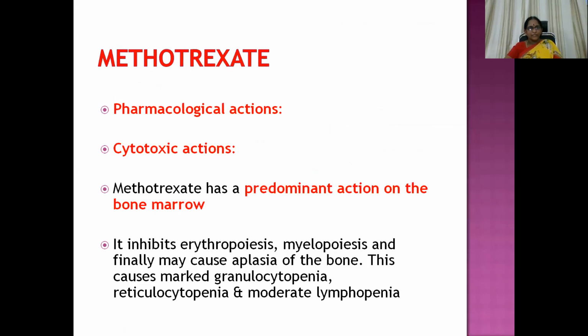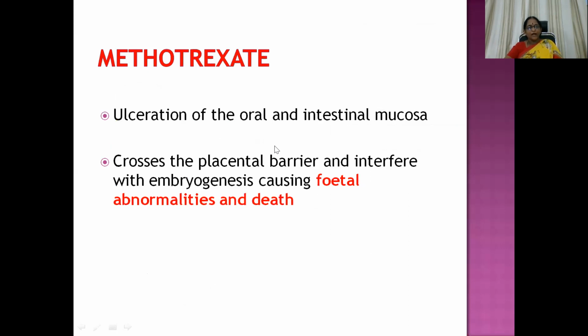Then coming to the pharmacological action, cytotoxic actions. Methotrexate has a predominant action on the bone marrow. It inhibits erythropoiesis, myelopoiesis, and finally may cause aplasia of the bone marrow. This causes marked granulocytopenia, reticulocytopenia, and moderate lymphopenia. Ulceration of the oral and intestinal mucosa occurs. It crosses the placental barrier and interferes with embryogenesis, giving rise to fetal abnormalities and sometimes even death.